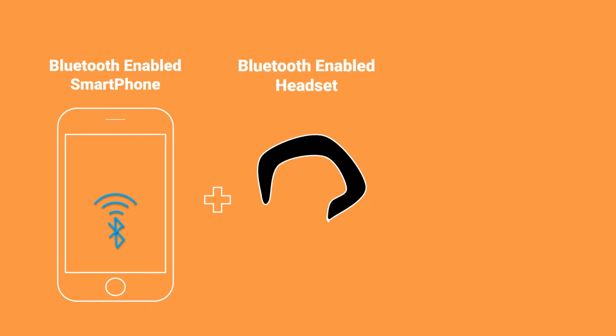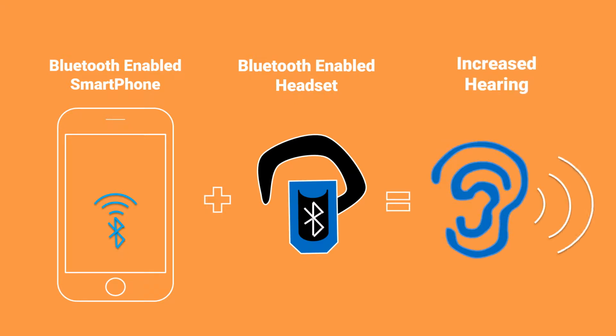To use SmartHear, download the app on a Bluetooth-enabled smartphone. SmartHear also requires a Bluetooth-enabled headset. That's all you need to experience increased hearing. But what is it like to be hearing impaired without SmartHear? Here's an example in the form of a lecture.